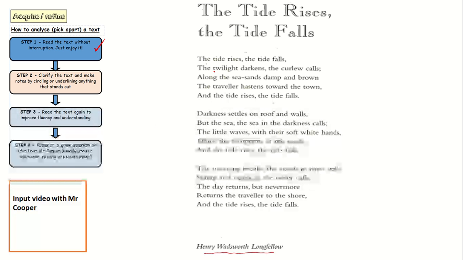Now, twilight, you might want to find out twilight. Now, obviously, in these videos, I'll underline it. If you don't know what, go off and find it. Go on Google, go get a dictionary, go find out what these words mean. So twilight, the curlew. The curlew calls. Now, you could infer what it might be because you've got the word calls afterwards, but it'd be a guess. Along the sea sands damp and brown, the traveller hastens. Now you might know what hastens means, but you might need to check.